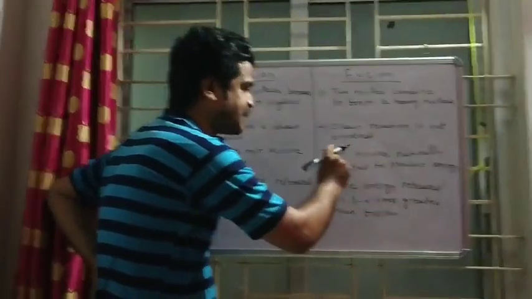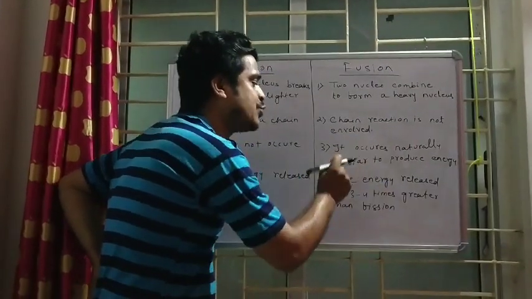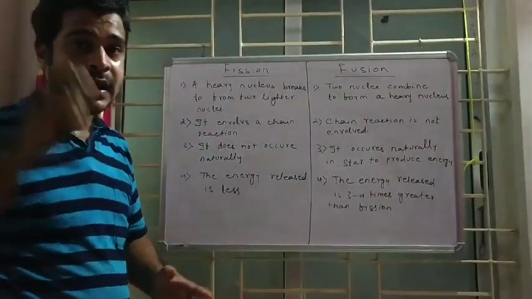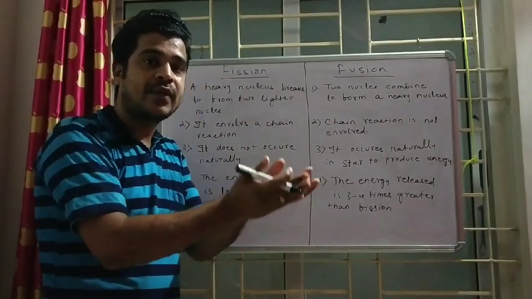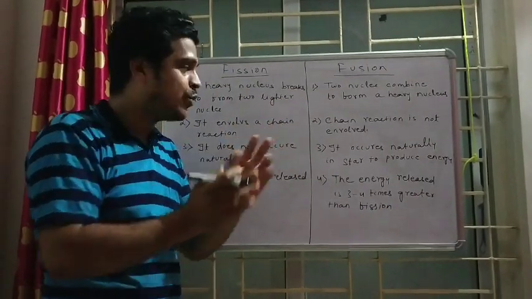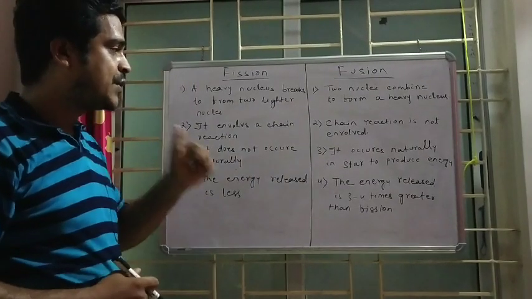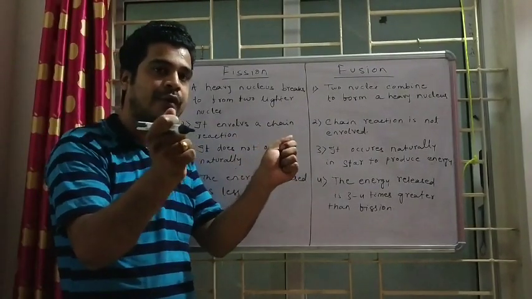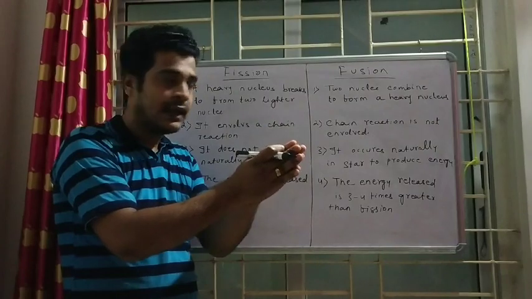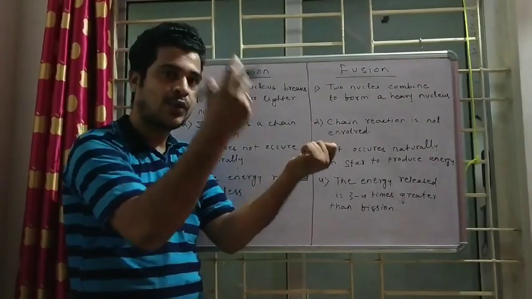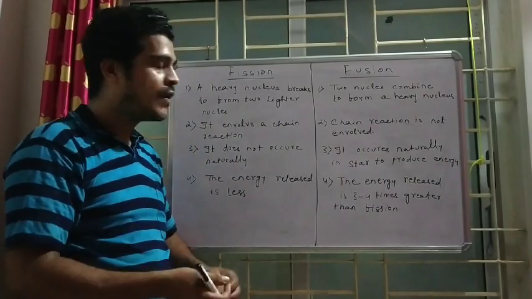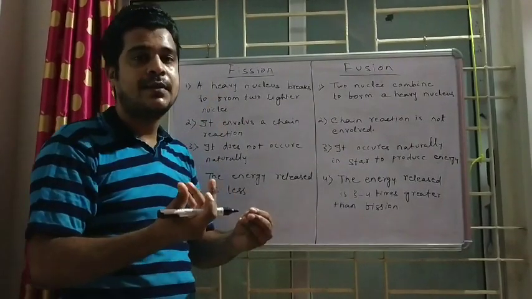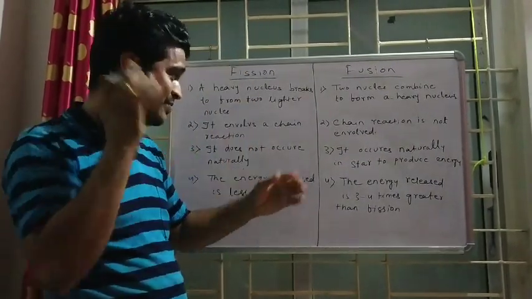Because it occurs naturally in stars to produce energy. Your sun, and what happens exactly inside the sun? Fusion process is happening in the sun. Hydrogen atoms get fused, and helium is formed. In this process, a huge amount of energy is liberated and supplied.